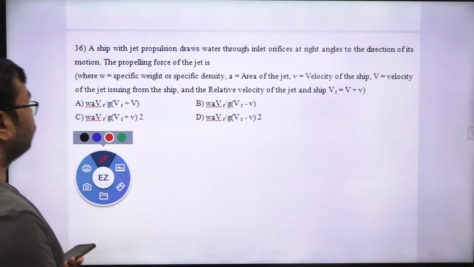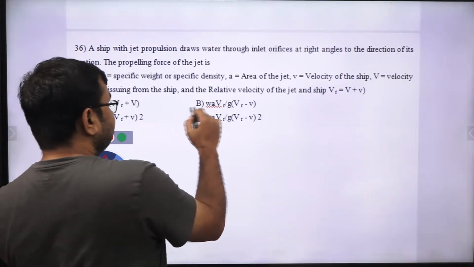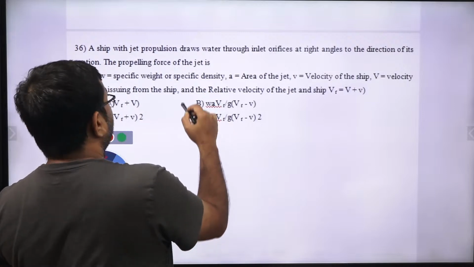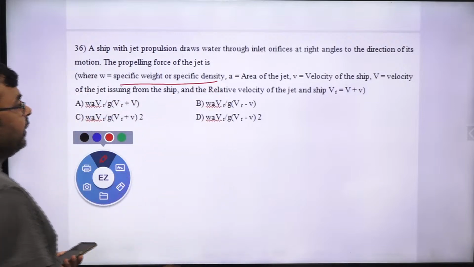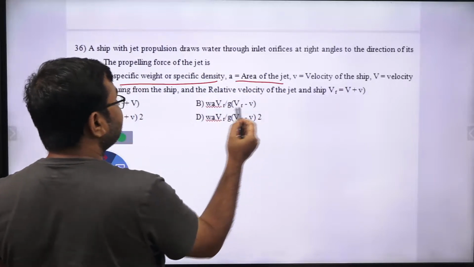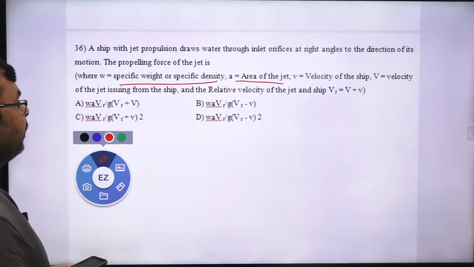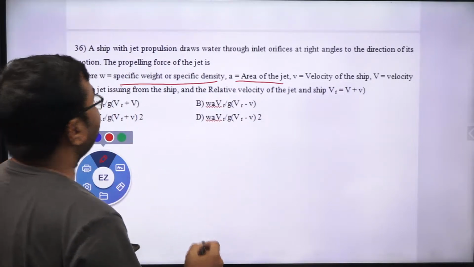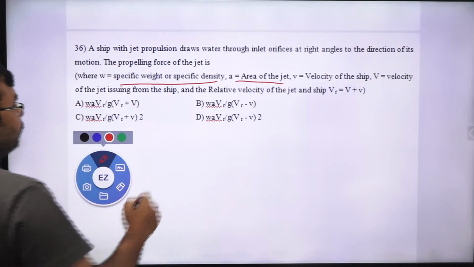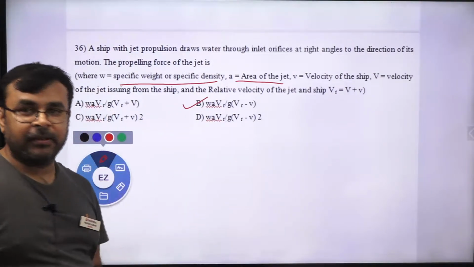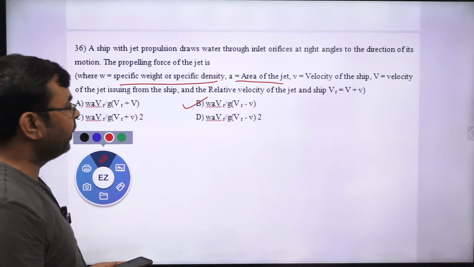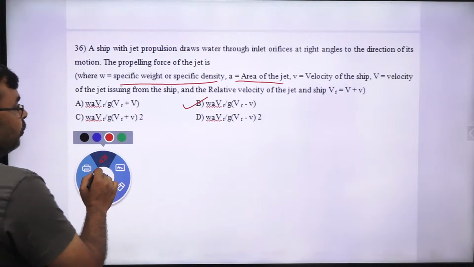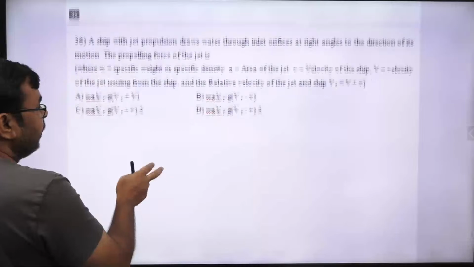The propelling force of the jet is, this is w, that is specific weight, A is the area and V is the velocity, correct? So we need to find out the propelling force. By applying the impulse momentum principle, we can get this relation. Is it clear? So the correct option for this question is option B.